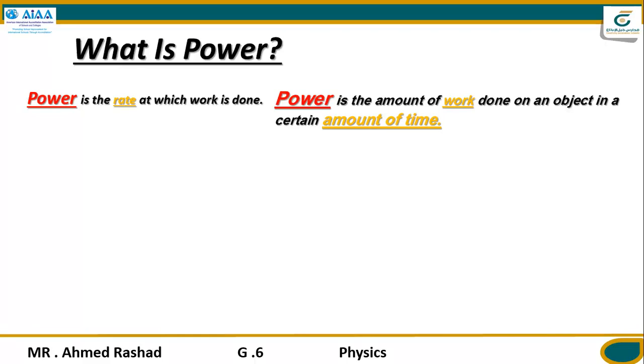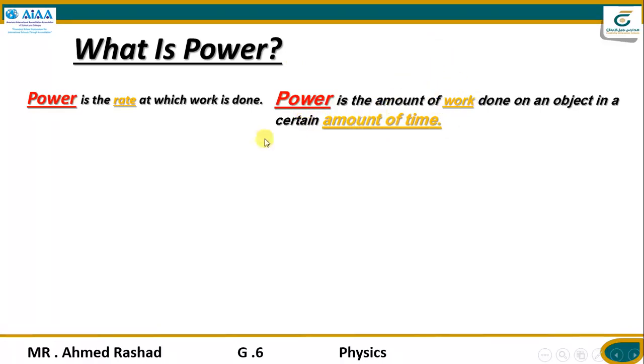So in this lesson, power describes the rate of work. We can calculate the power from the work in a certain time. So power is described by two quantities, work and time.